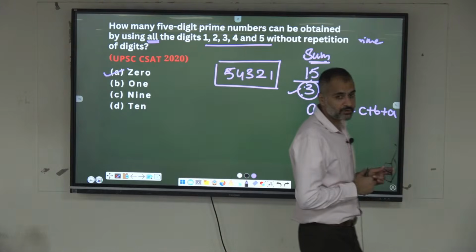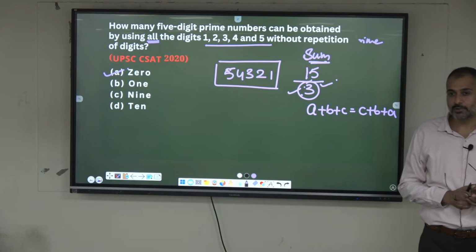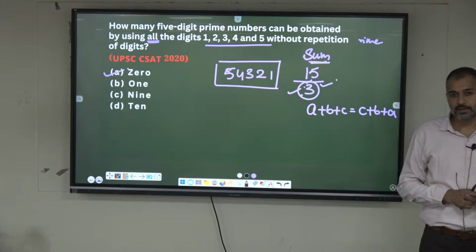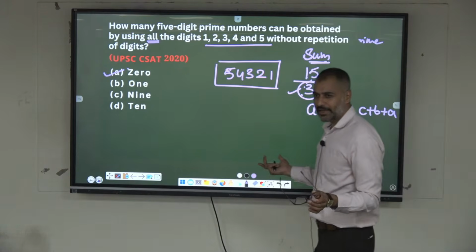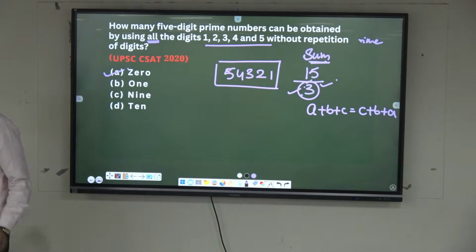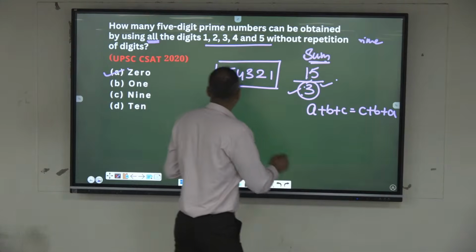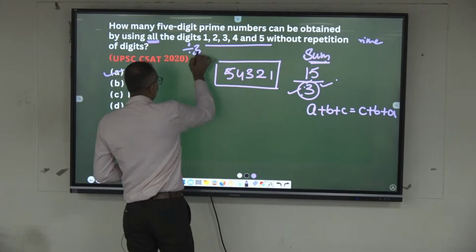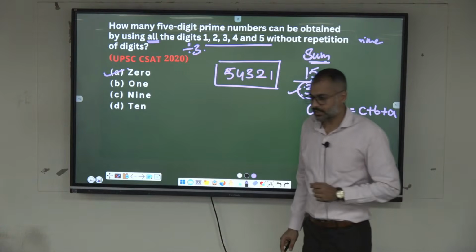So think, whenever you see some random, huge calculation, think whether it's possible or not. Look at the options: 0, 1, 2, 3. Can it be 0, 1, 2, 3 or 10? That would be many, right? So there is something to understand from the literature given there. The divisibility rule of 3 has to be applied here. Every number formed is divisible by 3, hence not a prime number.